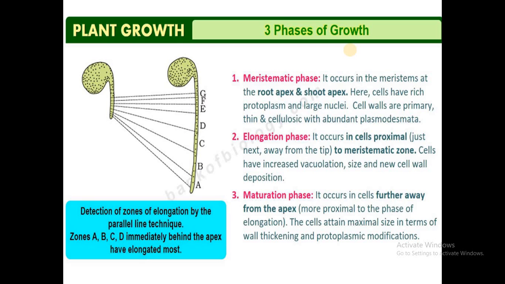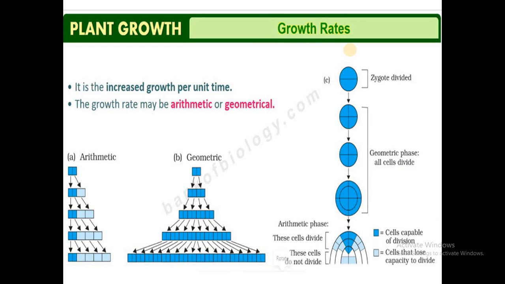The third phase is the maturation phase. This phase occurs because of the differentiation of the cells into permanent cells. So this phase is called the maturation phase. During this maturation phase the cells become permanent and take up some special functions. And when you look into growth rates, the growth rate can be measured per unit time.